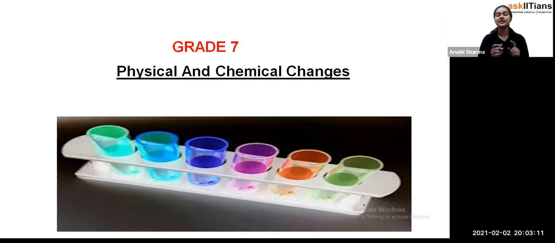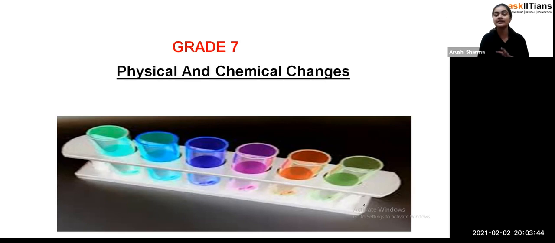So, students, in the last session, we have discussed the physical and chemical changes, if you remember. And we discussed what the differences are between these two. We have seen that physical changes are those changes which generally occur when there is a change in the physical properties, but the chemical properties remain the same, and chemical changes are those changes which occur when there is a change in the chemical composition.